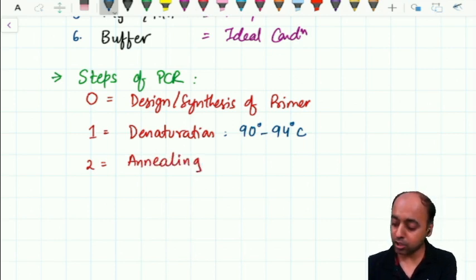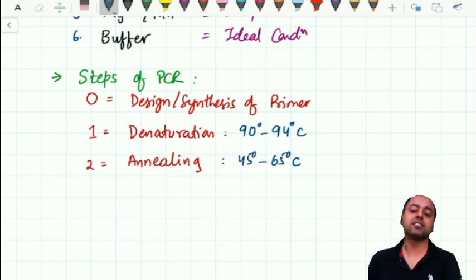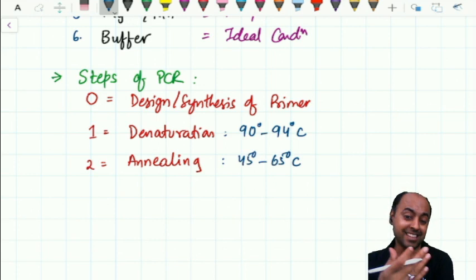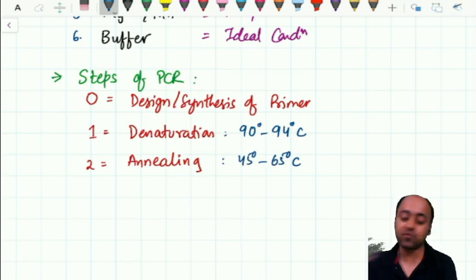Again, depending on the composition of the target, the annealing can occur in the range of 45 to 65 degrees Celsius. If the GC content is higher, it will be closer to 65. If the GC content is less, it will be closer to 45 degrees Celsius. It is preferred to have higher GC content. It increases the specificity.